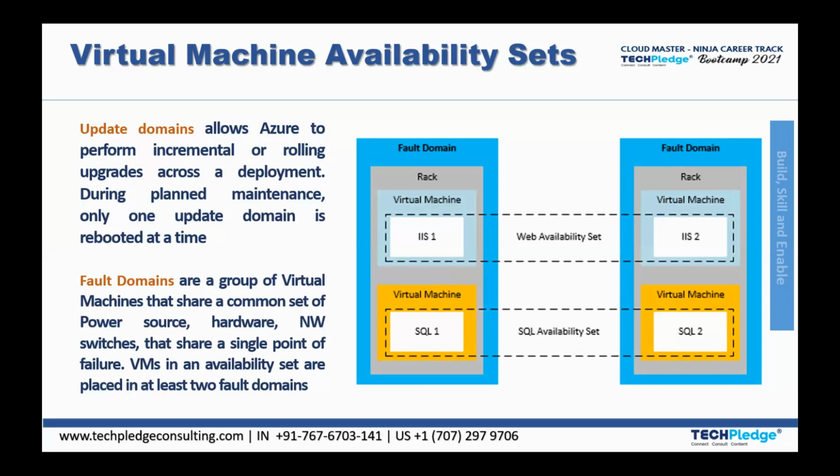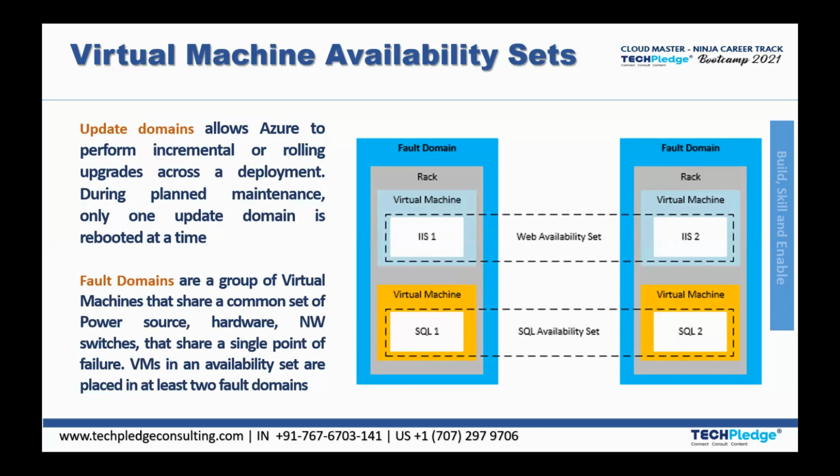Why do we call them fault domains? Because each and every rack is connected with a separate power source, network source and switches. If any fault comes to a particular rack, it is one complete fault domain, so obviously there would be downtime. Fault domains are a group of virtual machines that share a common power source, hardware and network switches, and so share a single point of failure.